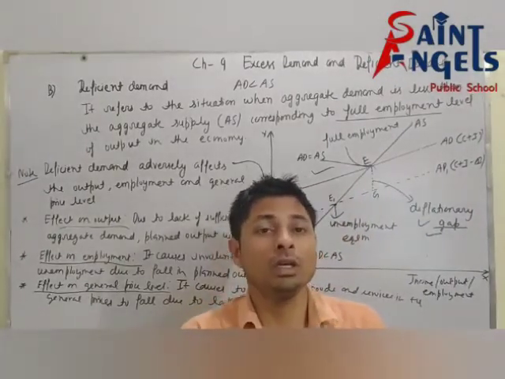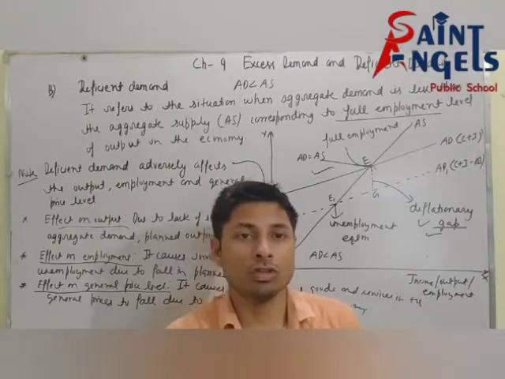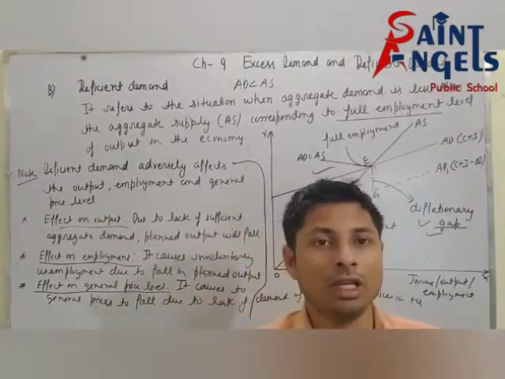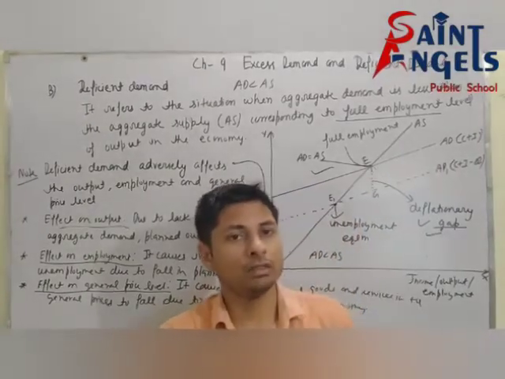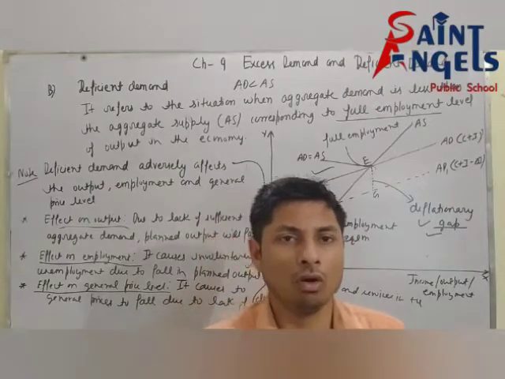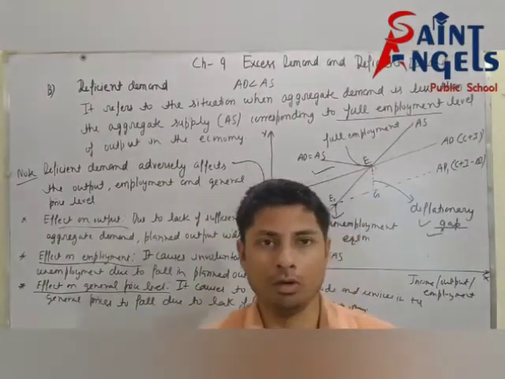Full employment refers to a situation in which everyone gets work, or all resources are fully employed.